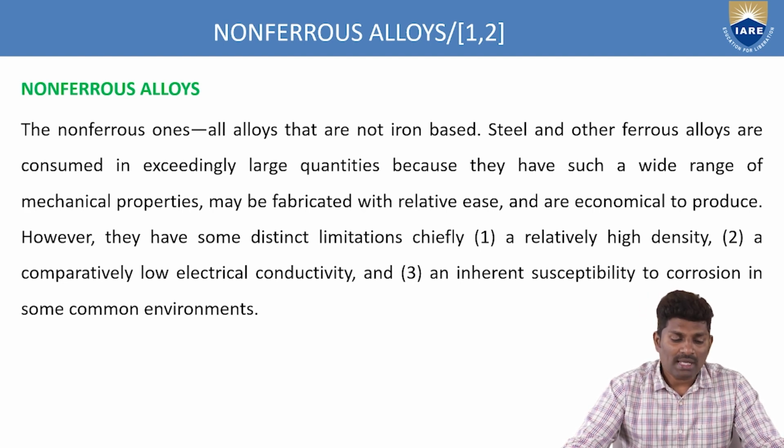The second one is comparatively low electrical conductivity. Because of the low electrical conductivity, these have drawbacks in some applications. The third is the inherent susceptibility to corrosion in some common environmental conditions. Steels easily get corroded, and because of the corrosion, the life cycle of the metal goes down. So, first is the high density, because of which the weight of the metal will increase.